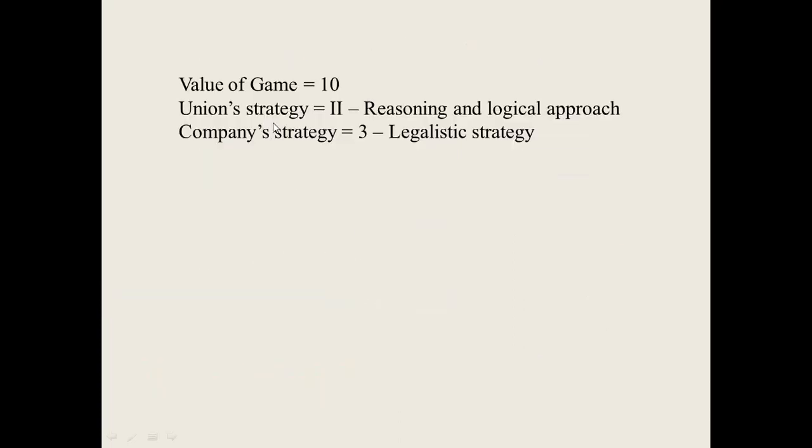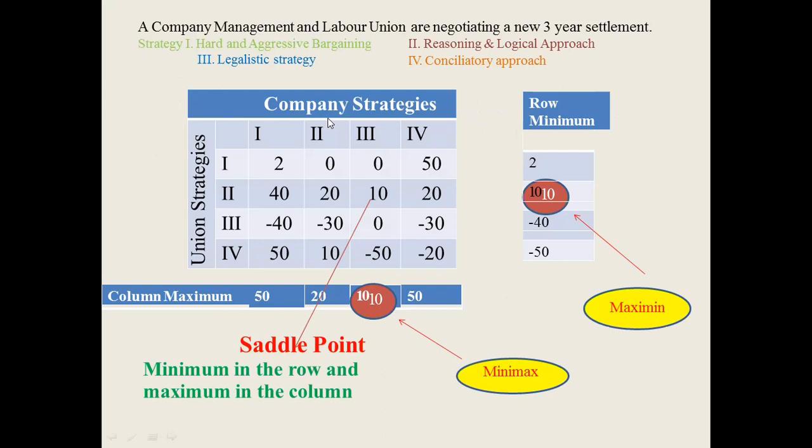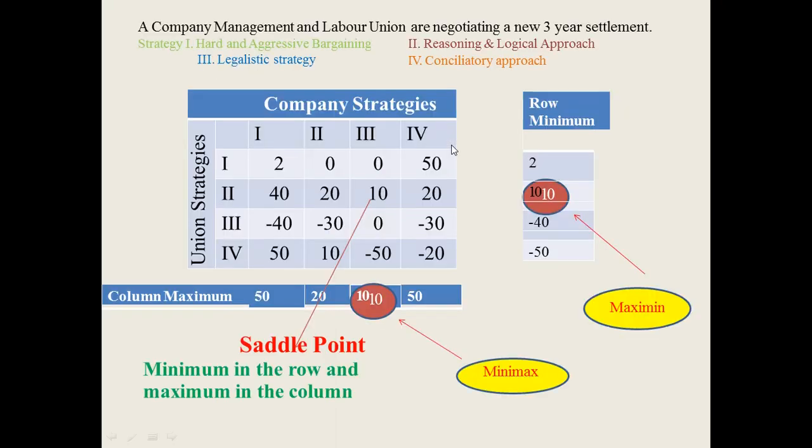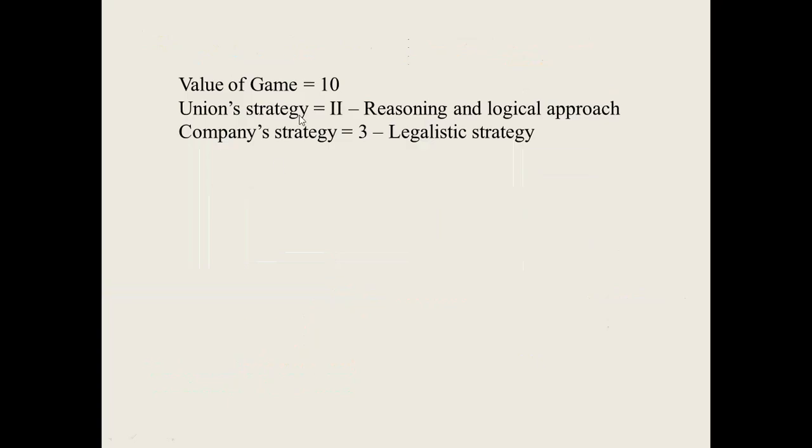Similarly, what is the company's strategy for this value? The company's strategy is represented by a row, and for this maximin value it is the second strategy, which is the reasoning and logical approach. Now what is the union's strategy? The union's strategy is represented by the columns. The union's strategy for this minimax value is the third strategy, which is the legalistic strategy.